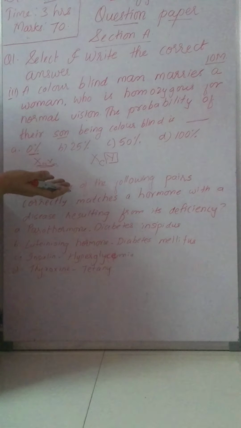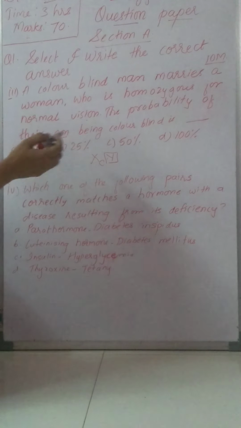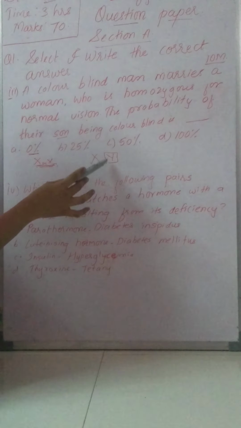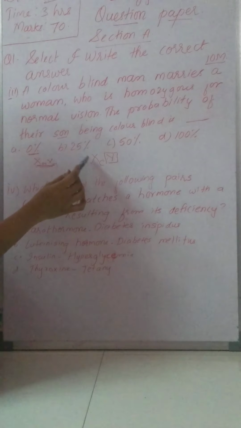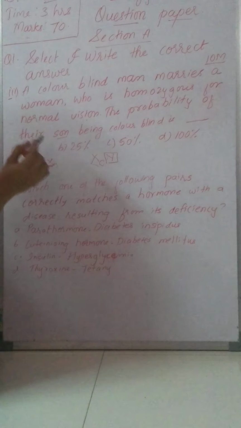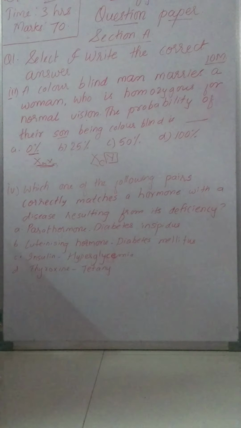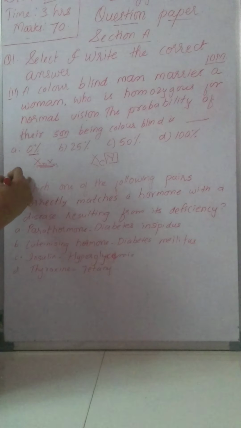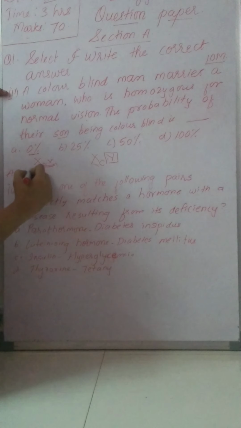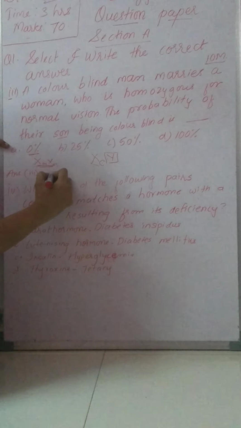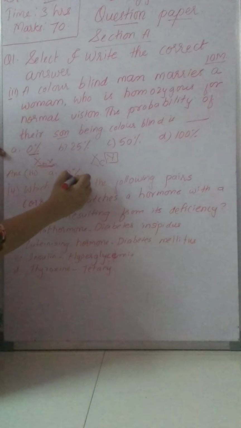As both the X chromosomes are normal, if they go with any Y chromosome, the son of that person who is colorblind will be normal. That son will be normal. Okay, so the answer for this question is the third option, A, 0%.